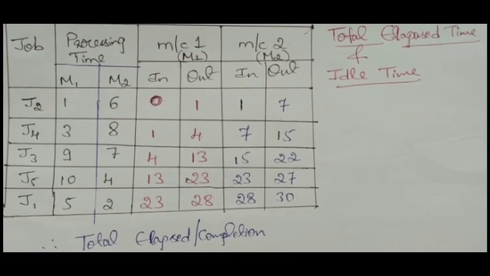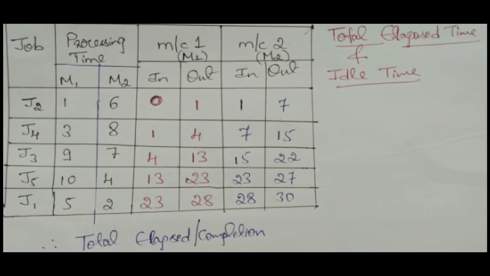Next, similarly, come to the J4 job. The in time for the M2 machine for job 4 is 7 minutes, as I have written. As I told you, the out time of the previous job becomes the in time for the next job. For the J2 job, the out time is 7 minutes. That's why for J4 it becomes the in time.